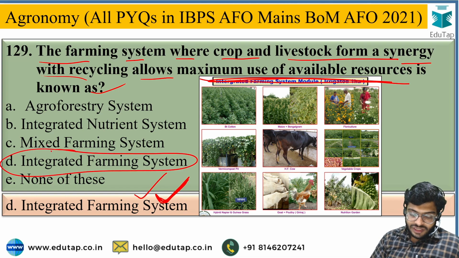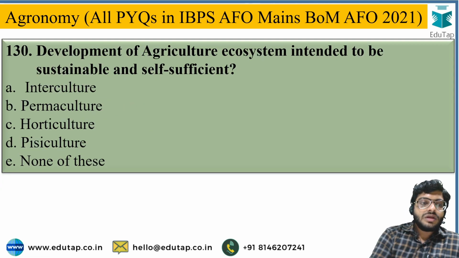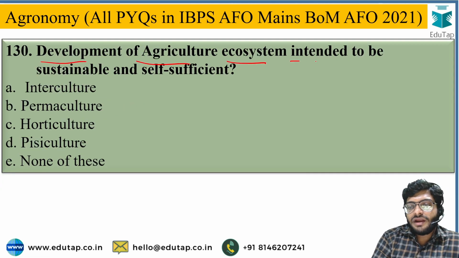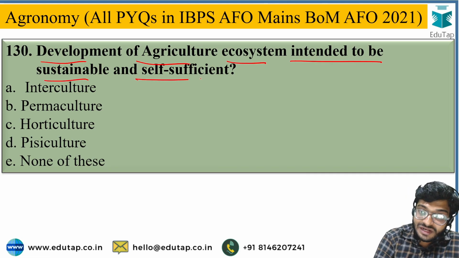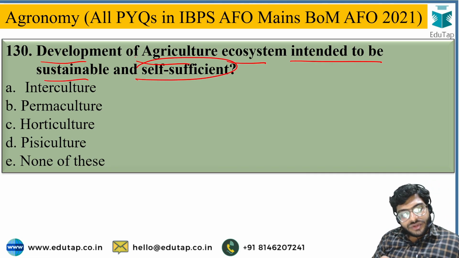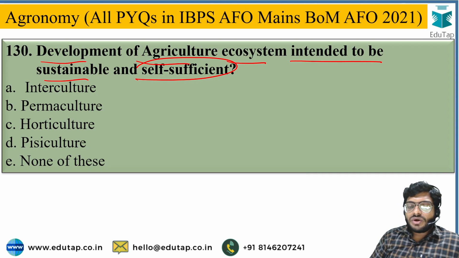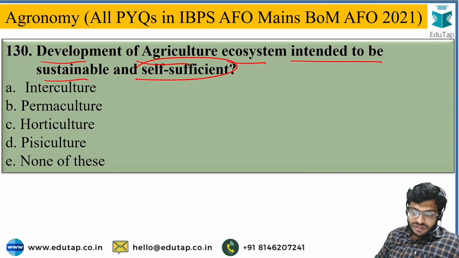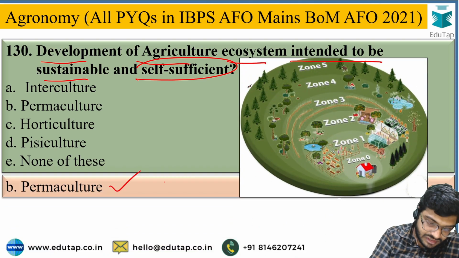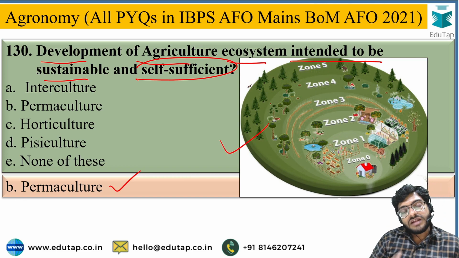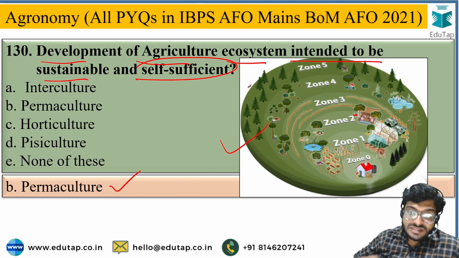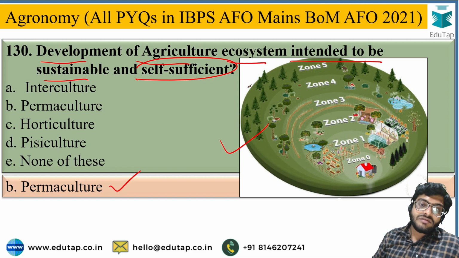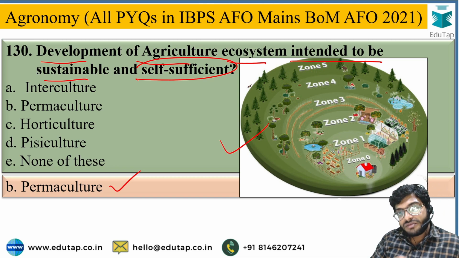Okay, next, development of agricultural ecosystem intended to be sustainable and self-sufficient. The options are intercultural, permaculture, horticulture, pisciculture, or none of these. So you have to identify the name of the agricultural ecosystem which is self-sustainable or self-sufficient, and the correct answer is permaculture. The self-sustainable and self-sufficient development of an agricultural ecosystem is called permaculture.